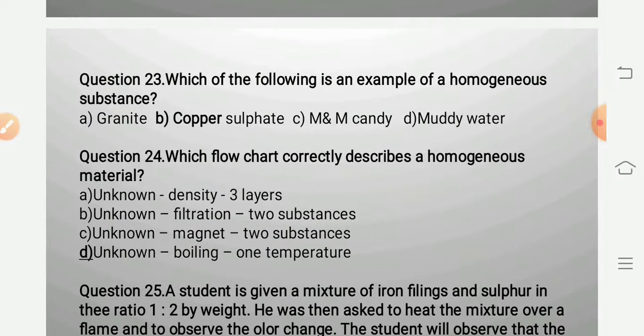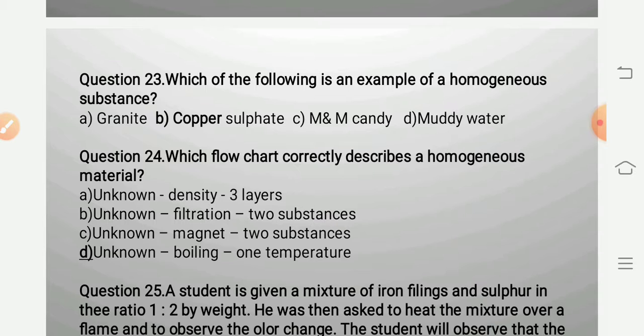Which of the following is an example of a homogeneous substance? Granite, copper sulfate, M&M candy and muddy water. Here, copper sulfate is homogeneous throughout. It is a compound made from copper and sulfur. Its formula is CuSO4.